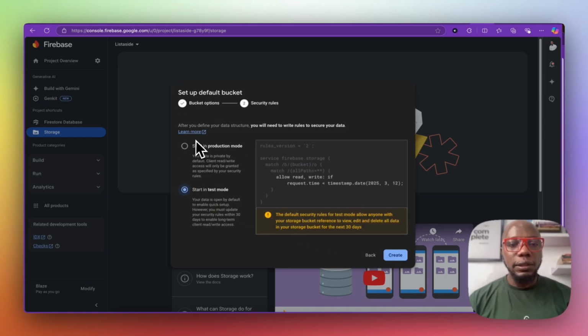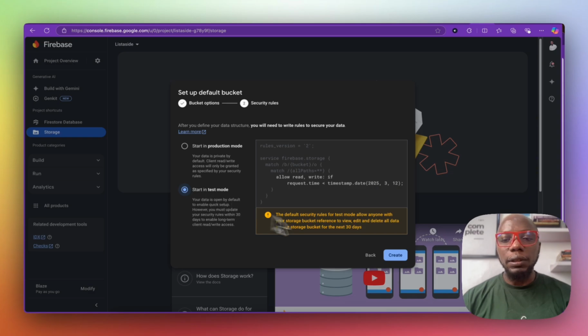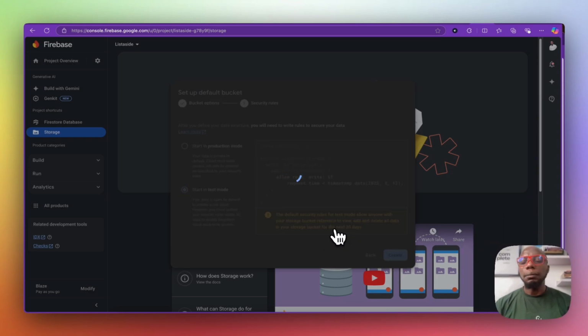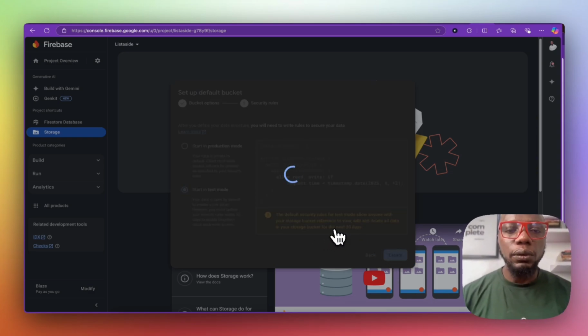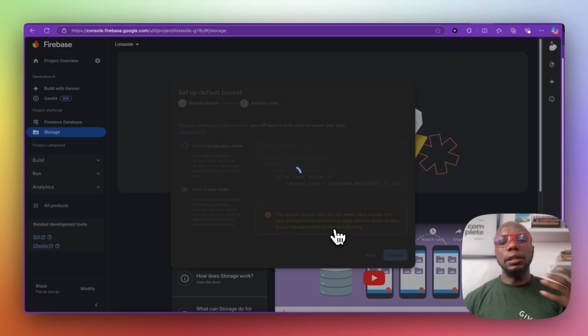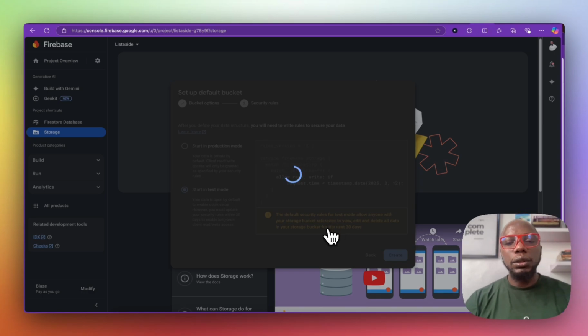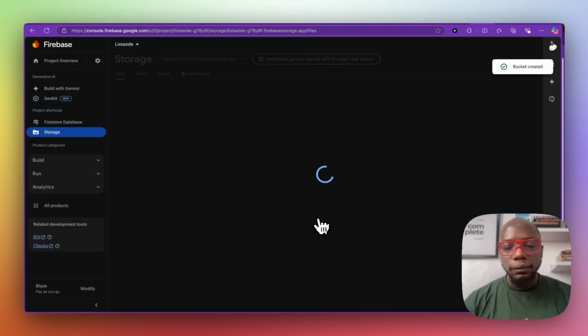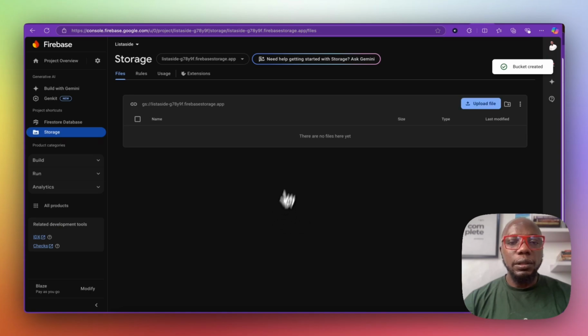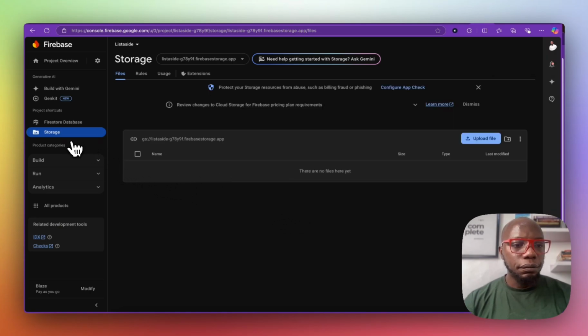So you have this production mode and then you have the test mode. We'll stick with the test mode. There's not so much difference between test mode and the production mode. It's just that your test mode has an end date, right? And your production mode doesn't have any. So if you're just testing and running around, it'd be awesome for you to use this mode.